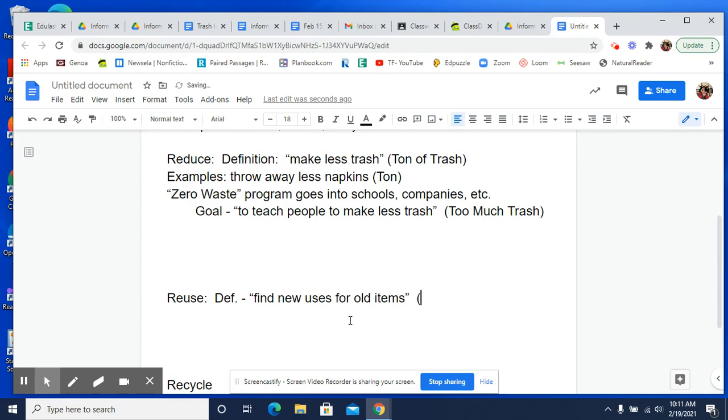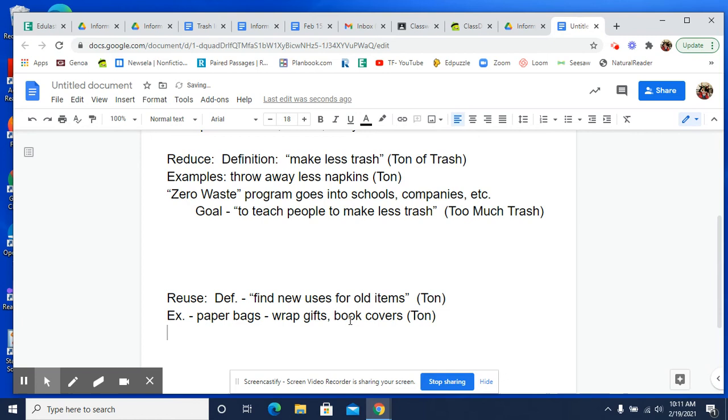And that was from Ton. Now I'm going to give some examples again. Examples that they gave, they talked about the paper bags. I'm not going to write sentences, I'm just writing phrases. They said paper bags could be used to wrap gifts. Also, they said it could be used to make book covers. So I'm just going to do that. And that was also from a ton of trash.